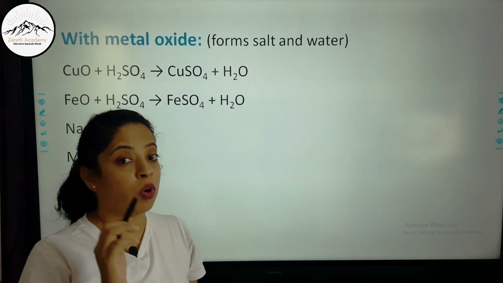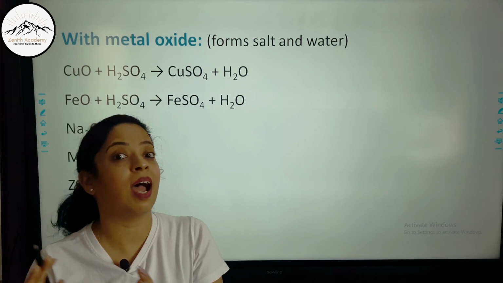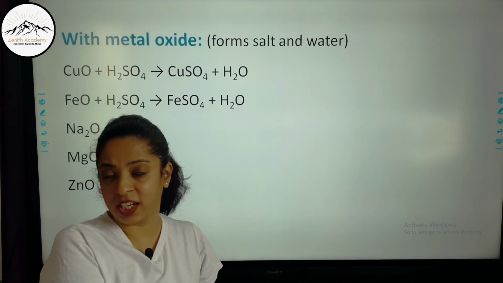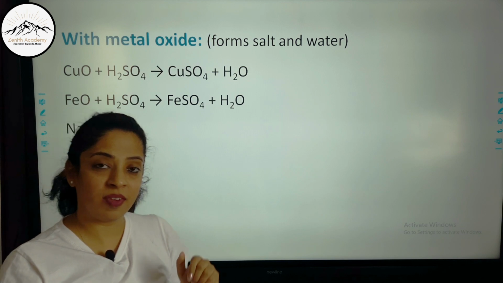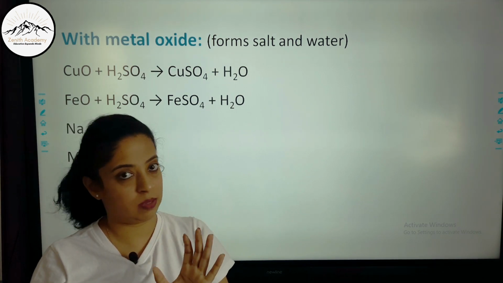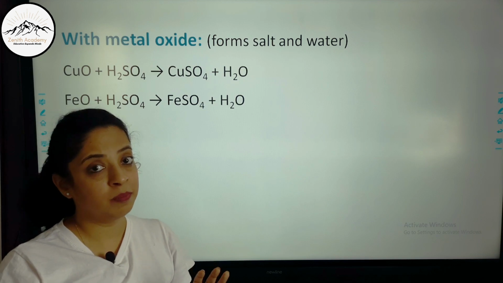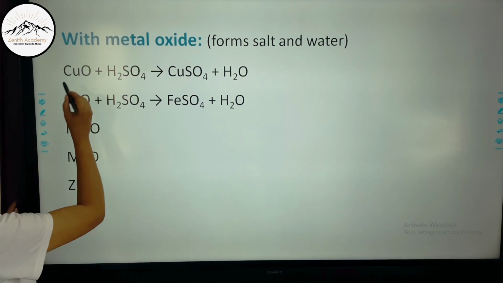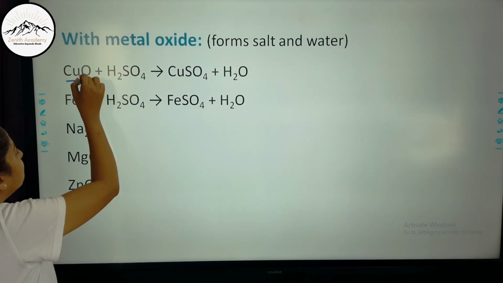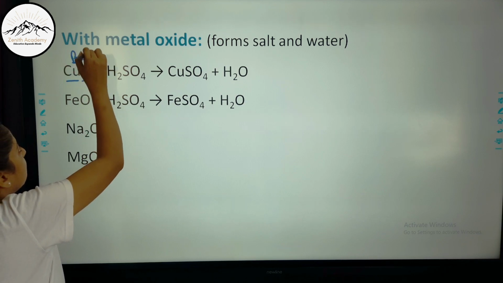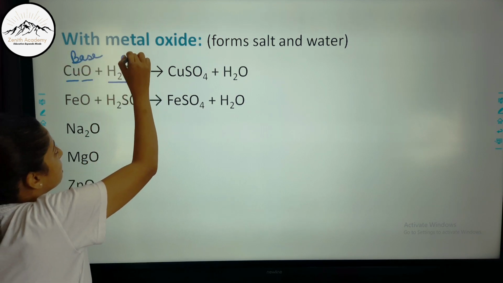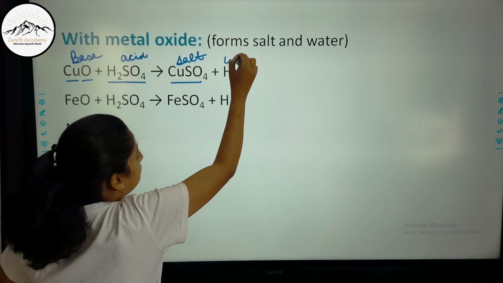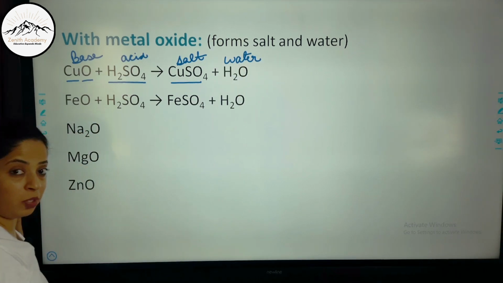Now next is when H2SO4 reacts with metal oxide. Now my dear students, I have already told you that metal oxides and metal hydroxides are both basic in nature, whereas non-metal oxides are acidic in nature. So when a metal oxide comes, you should know that it is a base, and H2SO4 is an acid. So acid and base react to form salt and water, correct. So here copper is a metal and this is a metal oxide. So this is a base, then H2SO4 is an acid, it should react to form salt and water. So the basic things you should know, then you will be able to write the reaction.